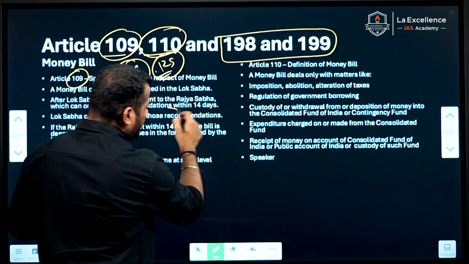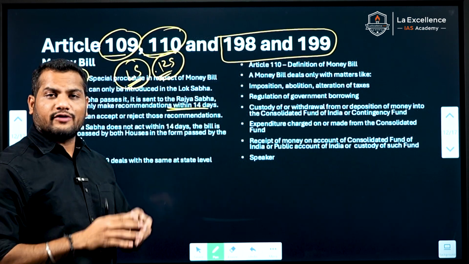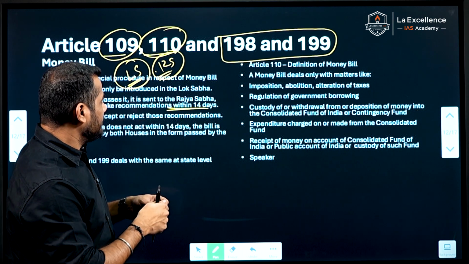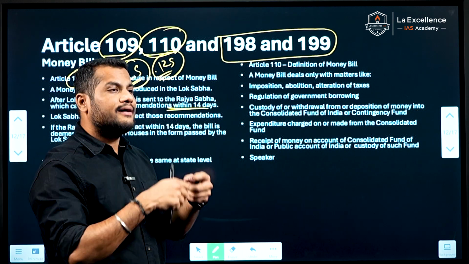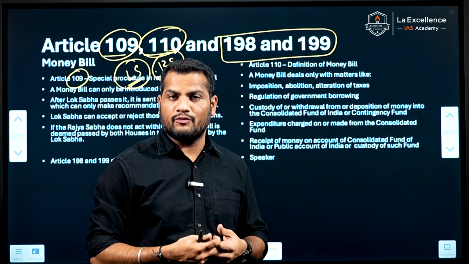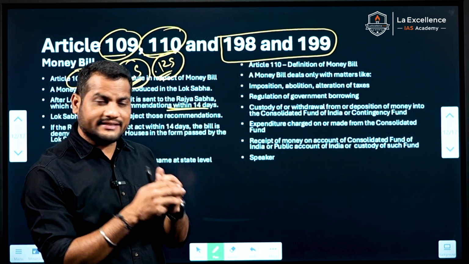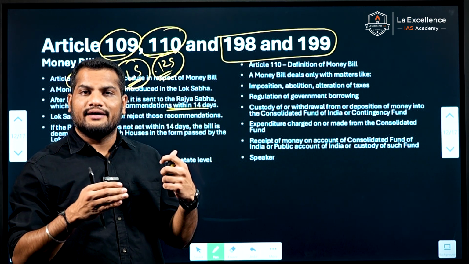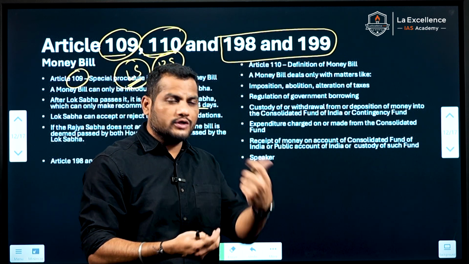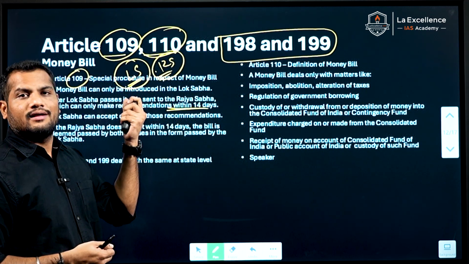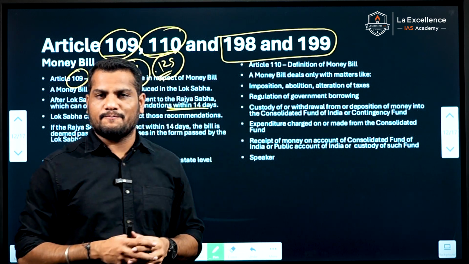It has been given 14 days of time period within which Rajya Sabha can discuss and recommend some amendments, which are not binding on the Lok Sabha. If Rajya Sabha is not discussing the money bill and not resending the money bill to Lok Sabha, it is to be considered that the money bill has been passed by both houses.